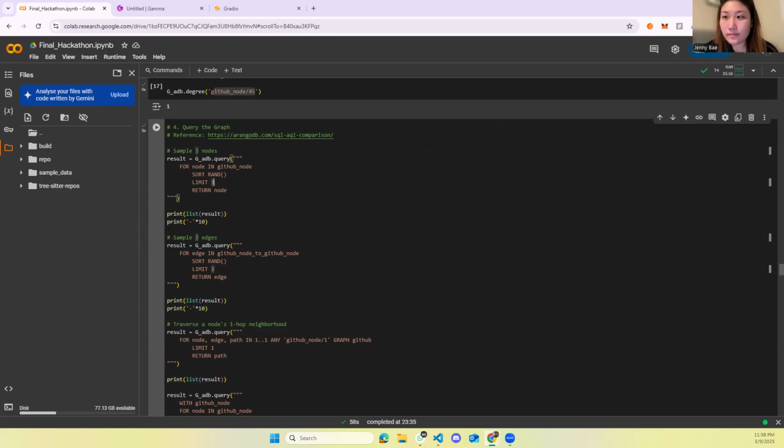To conclude, I think this project shows how our GraphQL and ArangoDB can transform how we analyze GitHub repos with structured graph retrieval and with AI-powered reasoning and deep insights. So it's like a senior developer who is always with you and helping you. Thank you for watching, and I'm excited for this project. Looking forward to any feedback that would be provided.